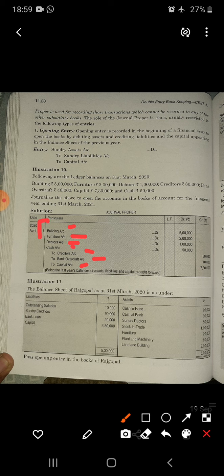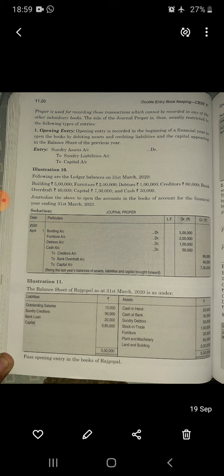So these are the assets and these are the liabilities. Here capital is given, so the total of both the sides will be equal. If capital is given, then the total of both sides must be equal. Clear, beta? So building account debit, furniture account debit, debtors account debit, cash account debit, all assets are debited. To creditors, to bank overdraft, to capital, all liabilities are credited along with capital, and the total of both the sides is equal. I hope this is clear to you.